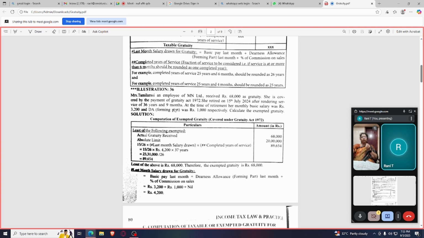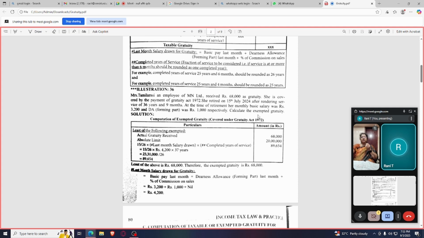So you have to calculate it as 37 years. At the time of retirement, her monthly basic salary was 3,200 and DA, which is a part of salary, was 1,000 respectively. Then when you are calculating salary, you have to add 3,200 plus 1,000, which is 4,200 for salary.